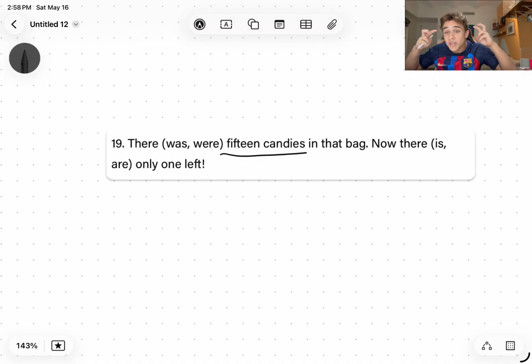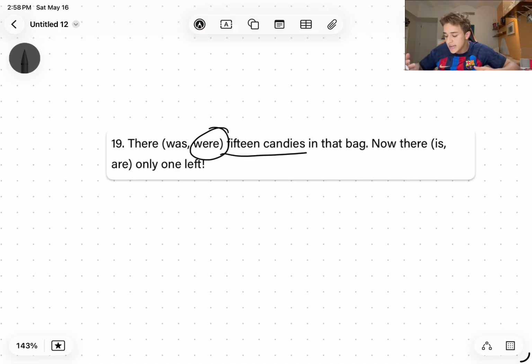And although they're not really doing anything, we say that their action is being. Was and were are conjugations of the verb to be. So that's what the candies are doing. And now we look: there are obviously multiple candies. Even if it doesn't say 15, we know candies is a plural subject. But it literally says there are 15 candies, which is obviously more than one. So we need to pick the plural version of the verb to be, so it would be were. So there were 15 candies in that bag.